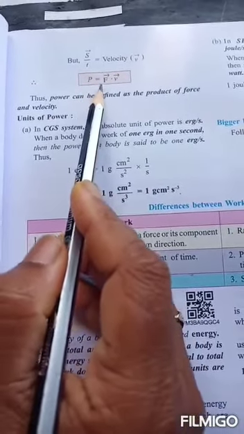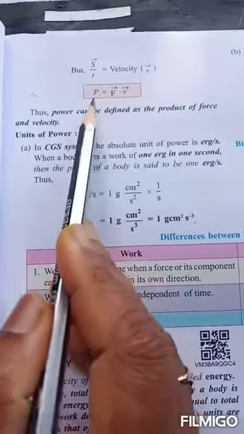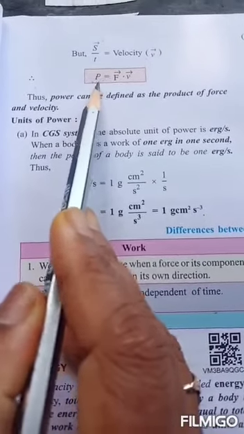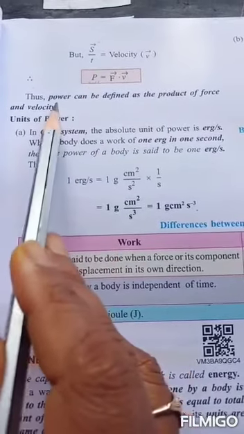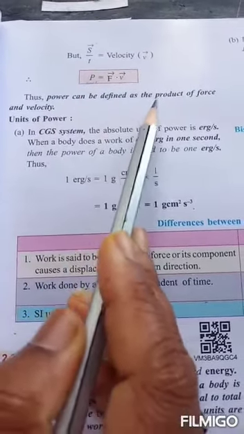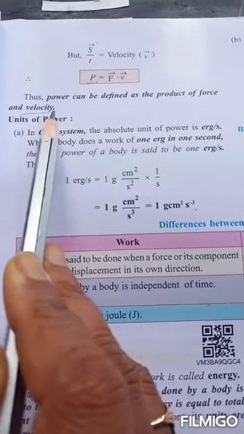Then power is equal to force into velocity. So we get another definition for power: force into velocity is also power. Thus, power can be defined as the product of force and velocity.